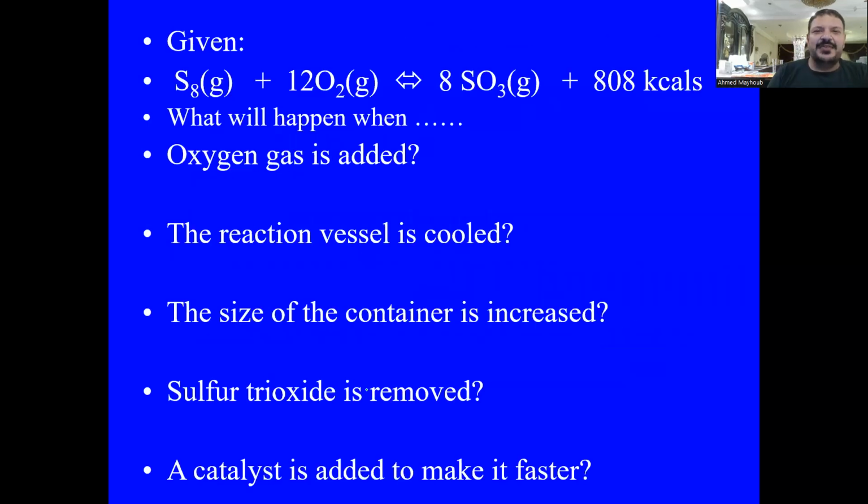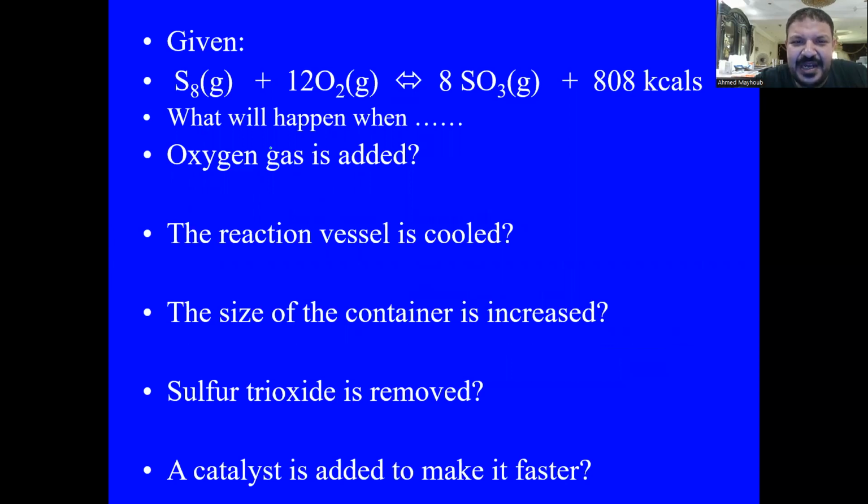So we have a question here. We want to apply what we have learned in this lesson. Here we have sulfur plus 12 oxygen gives sulfur dioxide gas plus 808 kilocalories.